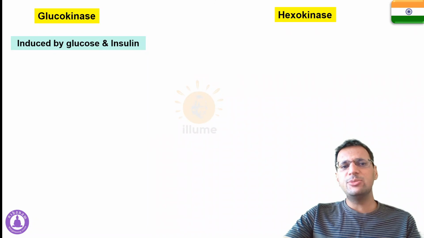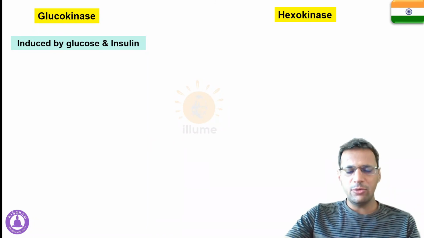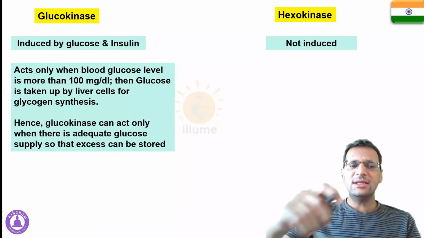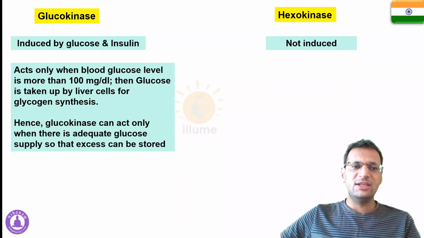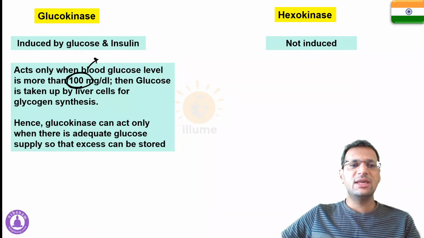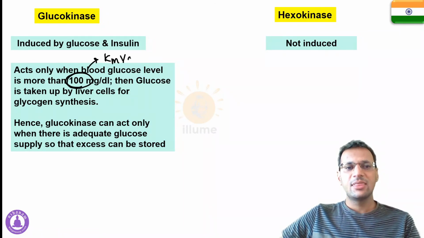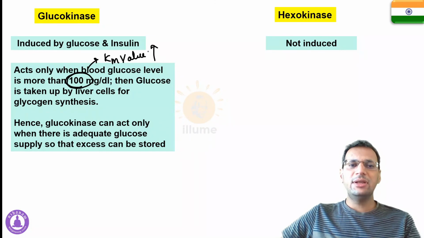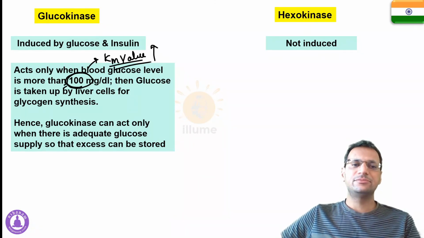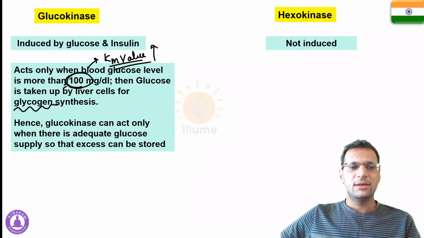Glucokinase can be induced by glucose and insulin, as I told you, but hexokinase is not induced. Glucokinase acts only when blood glucose level is more than 100 milligram per deciliter, because its Km value is higher. So it needs a higher amount of glucose to act, and then glucose is converted into glycogen.